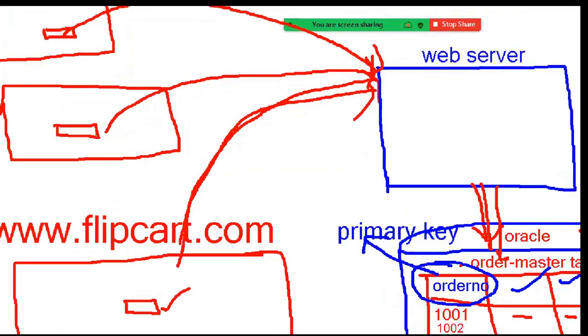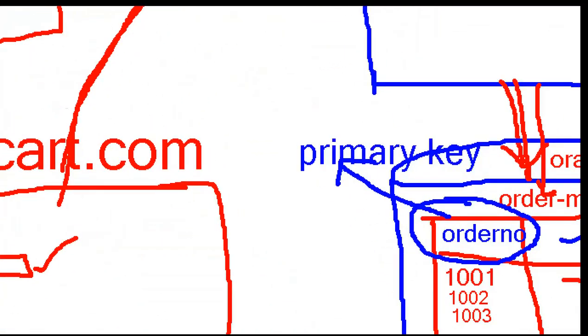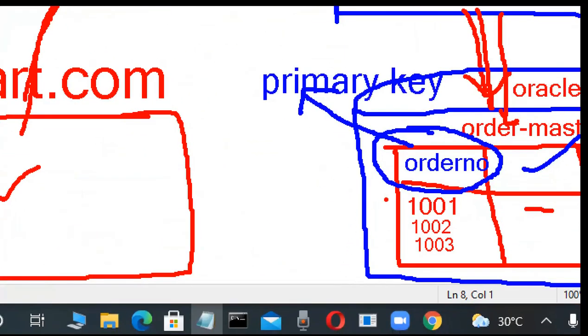Whenever anybody purchases items through a courier service, on the backside of the parcel there is an order number, you are observing or not? These order numbers are automatically generated. These primary key values are automatically generated.